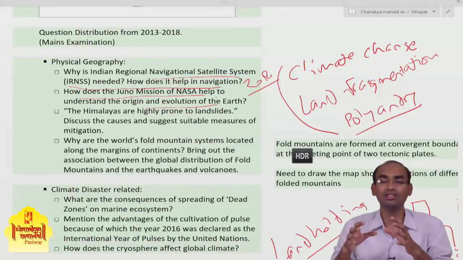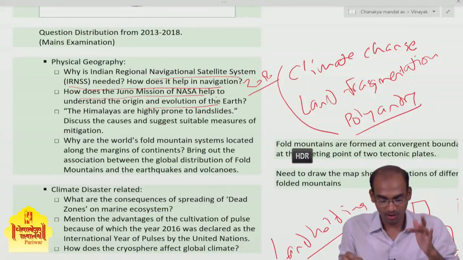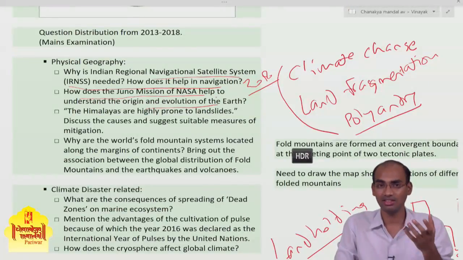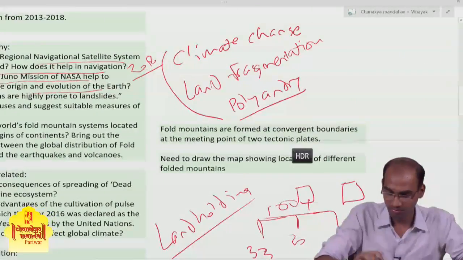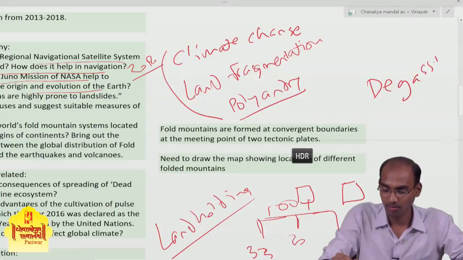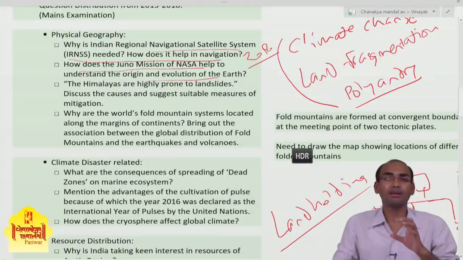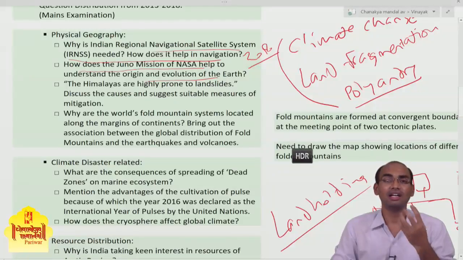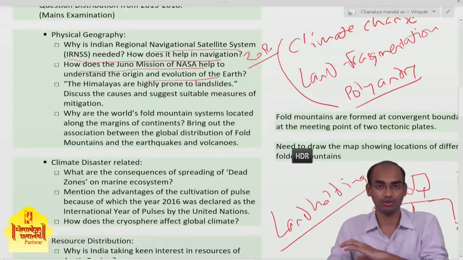So how is this Juno mission going to help understand the Earth's origin? If you have read the NCERT 11th standard physical geography book, you might have read about the concept of degassing. In degassing, because of the lesser distance between the Sun and the Earth, the hydrogen gas was stripped off the Earth's atmosphere.